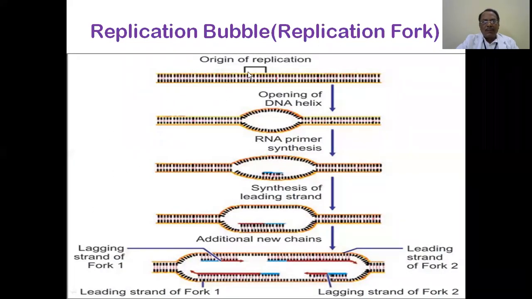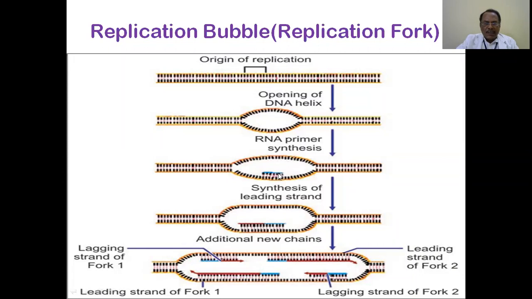This is the origin of replication. At this level, it is opened up, and this is called the opening of the double helix, and this is the origin point. Make it in the vertical position. There are two forks. This side is one fork, this side is one fork. Replication fork. That's why we call it a replication fork. And once it is opened up on both sides, the replication will continue. And these are the two replication forks operating.